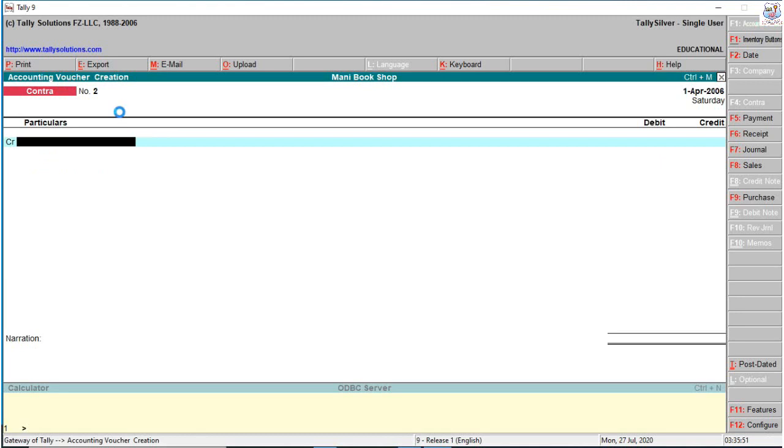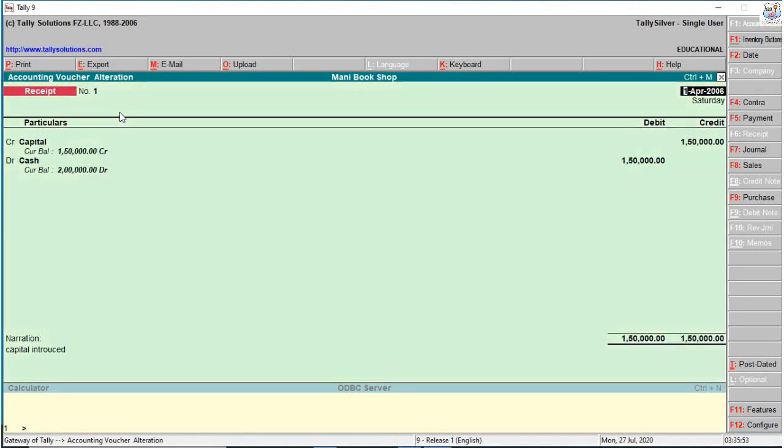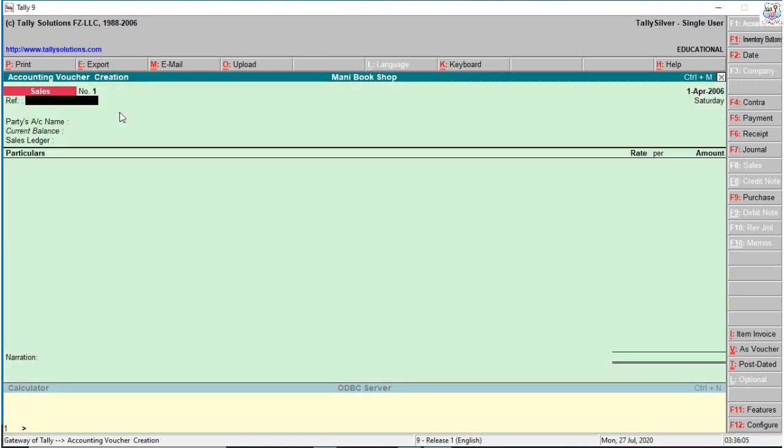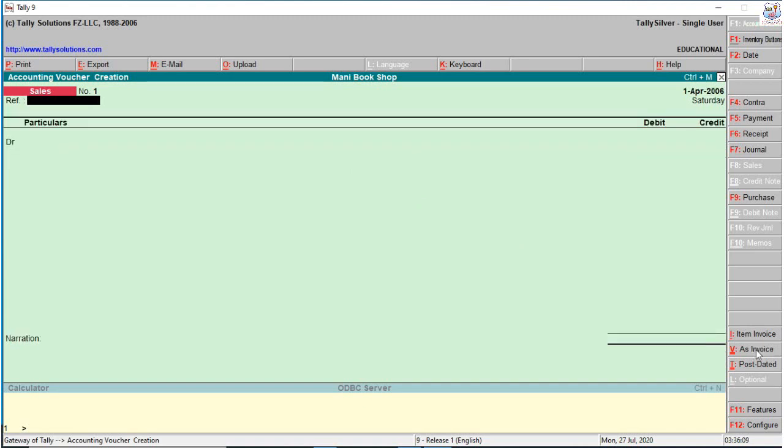If you want to recheck, page up, page down. It automatically changes the alteration. For a new account voucher creation, page up, page down, it automatically changes the alteration. We already know that the alteration option provides the delete option. So Alt plus D and it is automatically deleted. That is not necessary, so create the next voucher.